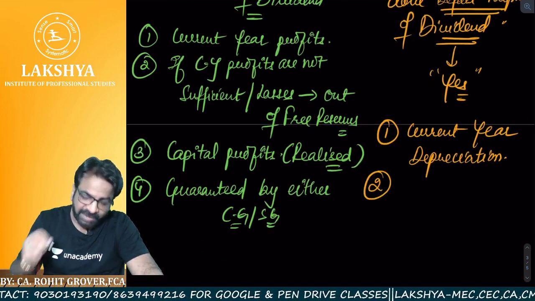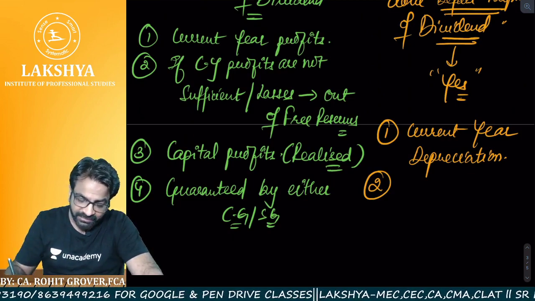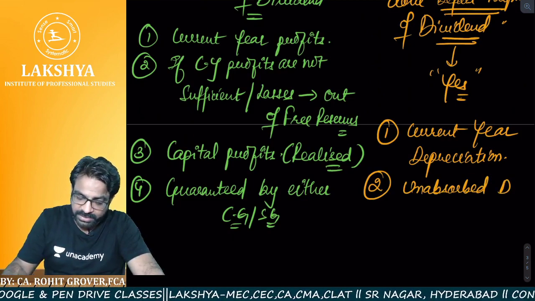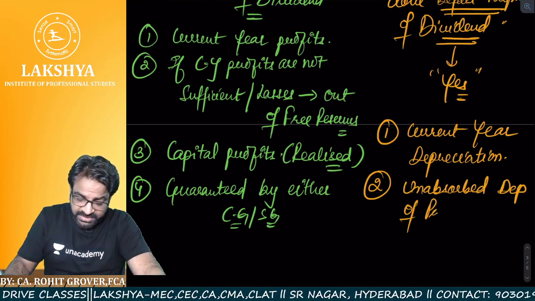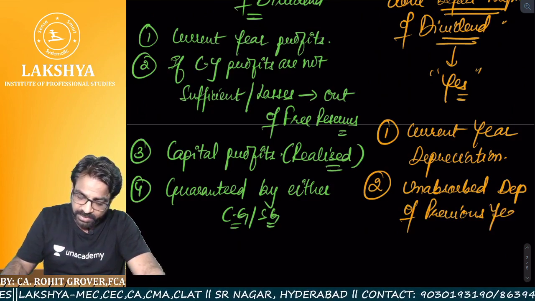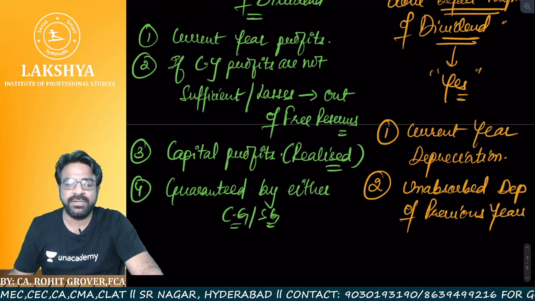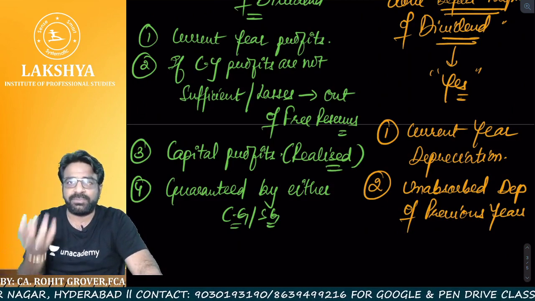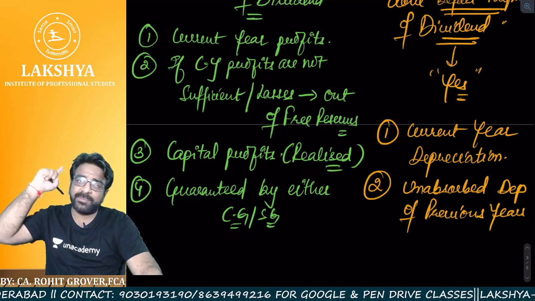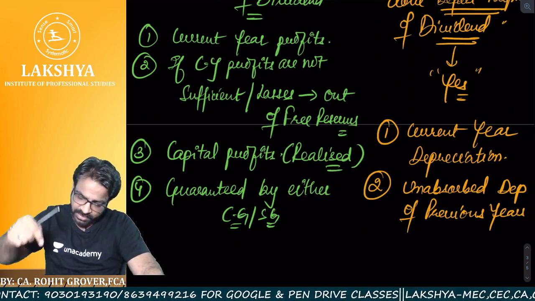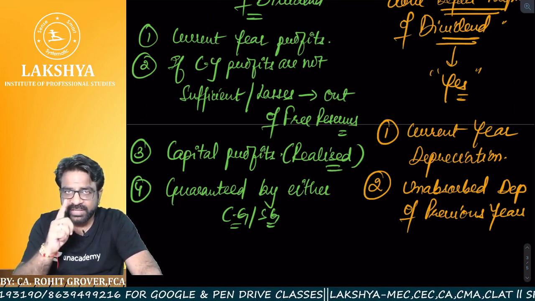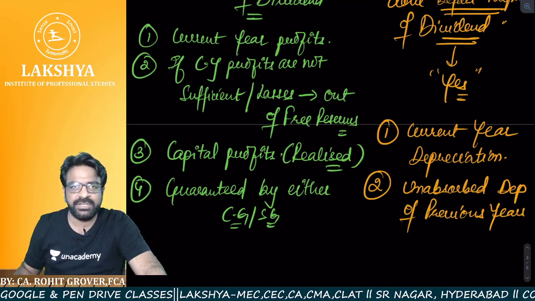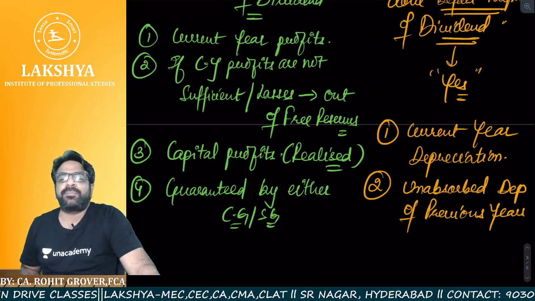Okay. Then after the current year, you have to see whether the company is having any unabsorbed depreciation of previous years. Unabsorbed depreciation of which years? Sir, previous years. Of any old year, do we have any year in which we have not put up the depreciation due to the lack of funds? So unabsorbed depreciation of previous years is also required to be adjusted first. Crystal clear? So before making the payment of the dividend, sir, first adjust current year depreciation. Sir, then adjust what? Unabsorbed depreciation of previous years.